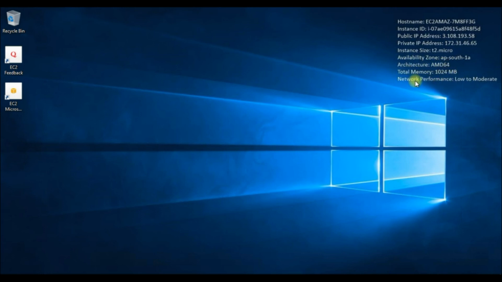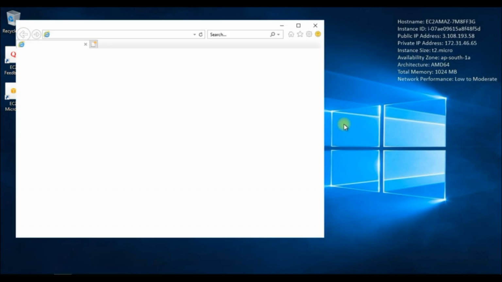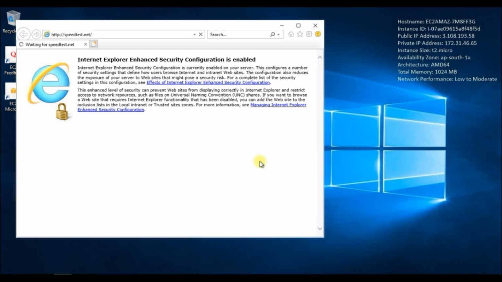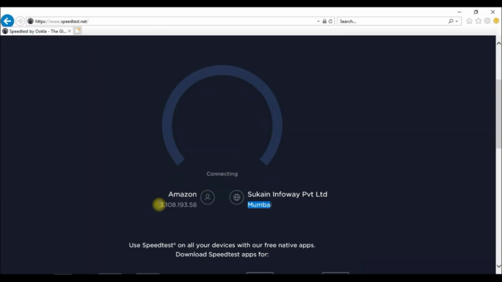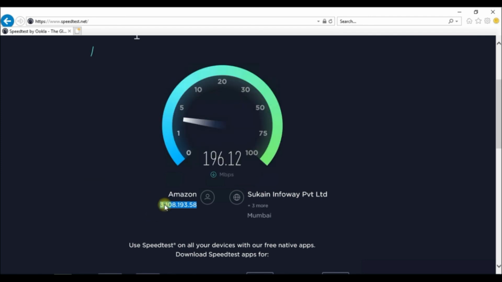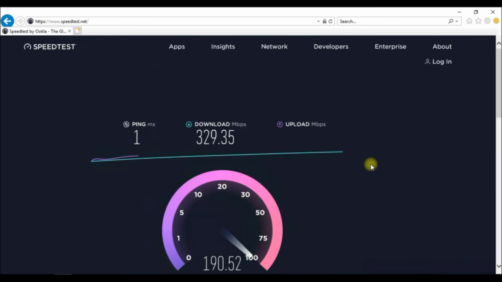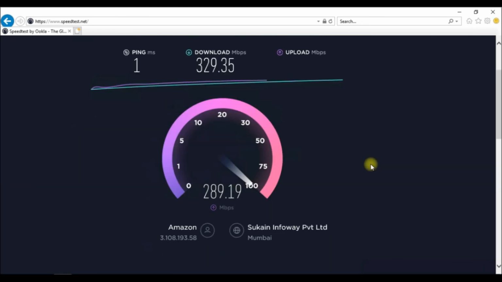We can see now the Amazon internet speed, how much we are getting from the AWS instance. Just go to speedtest.net and run it. Here you can see Mumbai, as I am accessing this instance in the Mumbai region, and the Amazon public IP address. Wow, we are getting more than 300 Mbps for download and upload. That's too good to say.